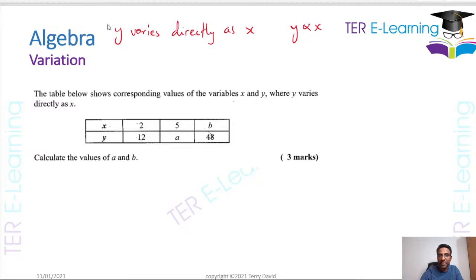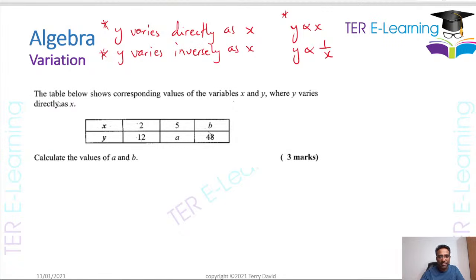You have to be able to translate between the words given in the question and some expression. If they say y varies inversely as x, what that means is that y is proportional to 1 over x. So you need to know direct proportionality and inverse proportionality in the exam.